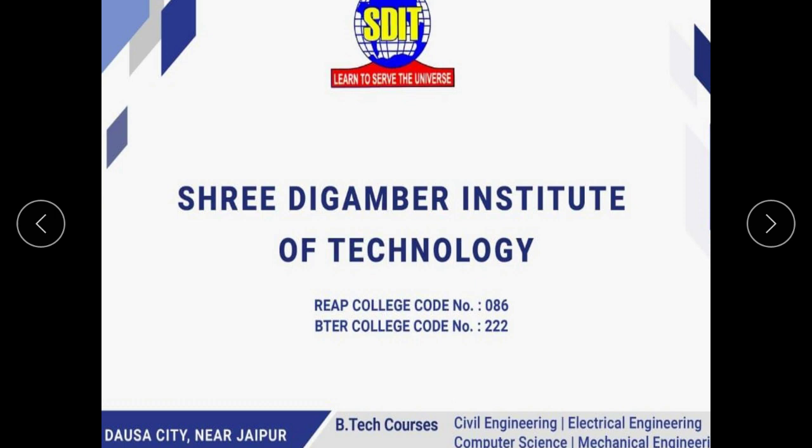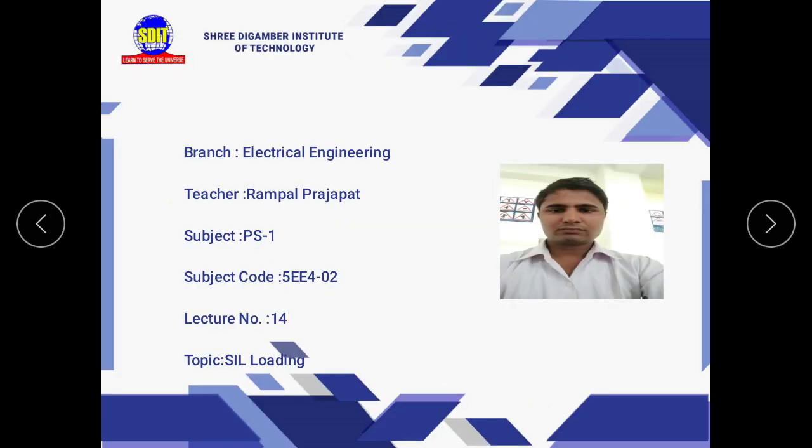So, in previous lecture, we have studied about short transmission line, long transmission line, and medium transmission line. In short transmission line, we consider only effect of resistance and inductance, and capacitance effect are neglected. And in medium transmission line, we consider parameters as a lumped parameter.